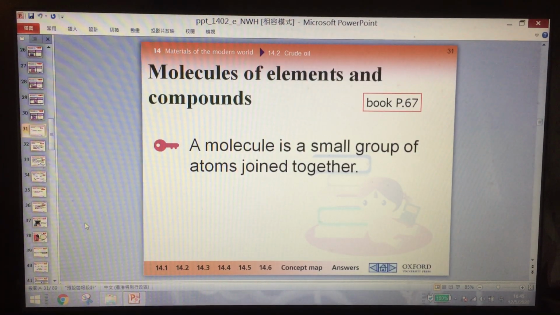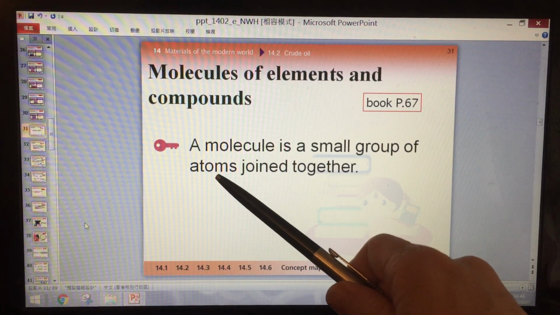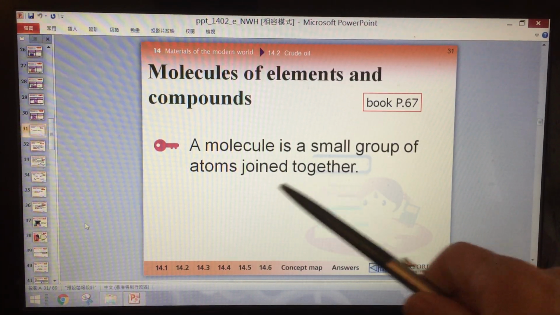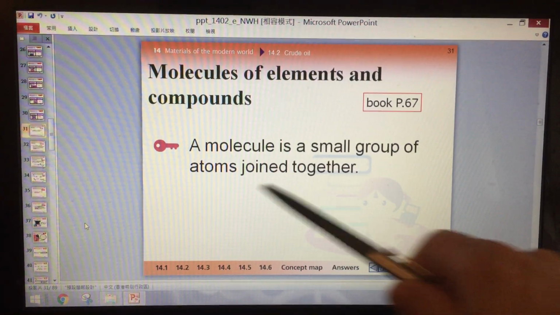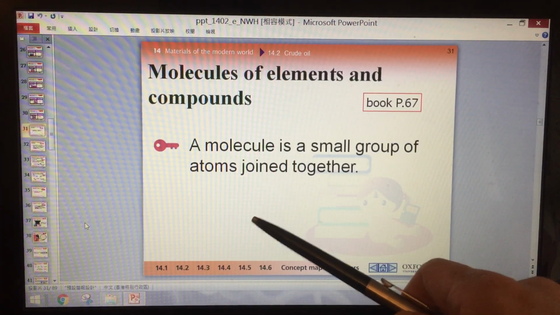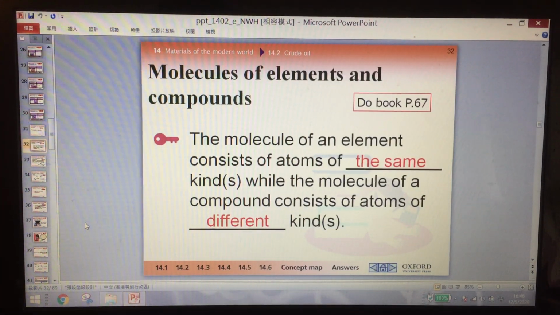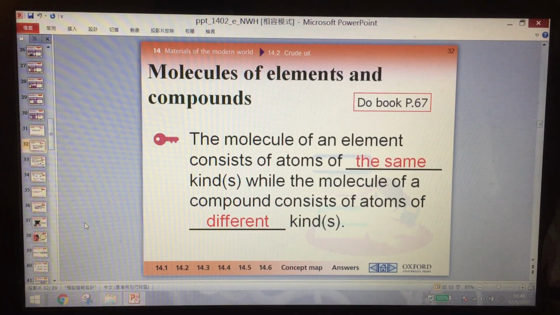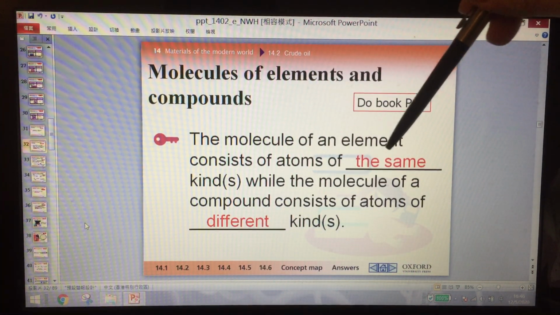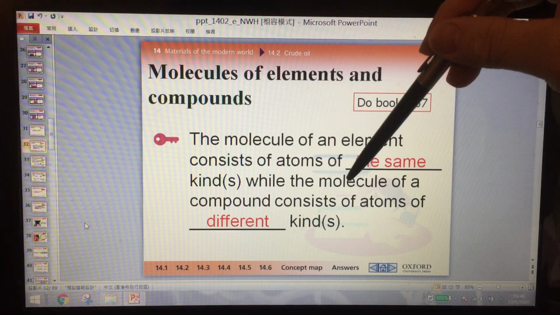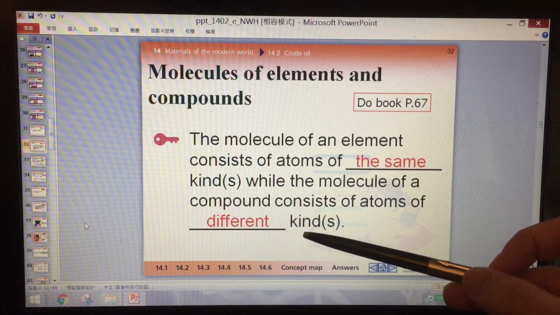Okay, this is the conclusion. What is a molecule? A molecule is a small group of atoms joined together. A single atom we can just call an atom. 2 or more atoms joined together, that is a molecule. The molecule of an element consists of atoms of the same kind, while the molecule of a compound consists of atoms of different kinds.